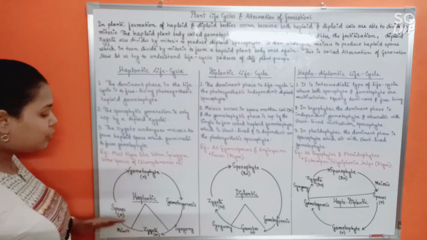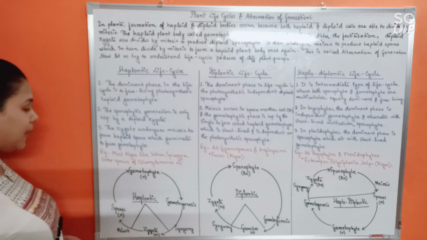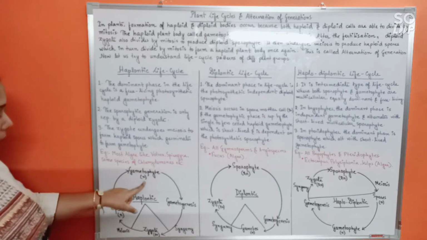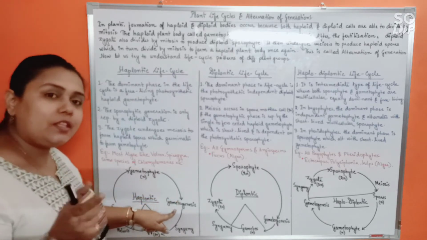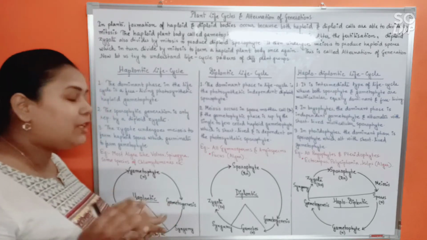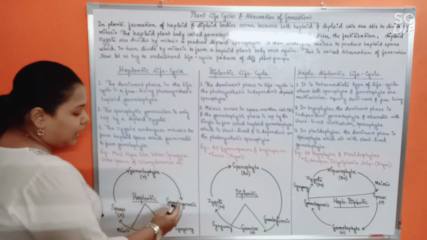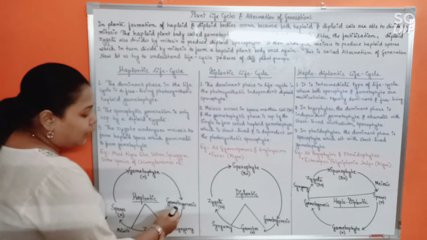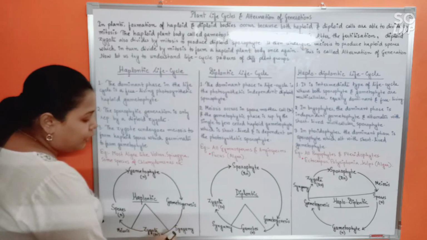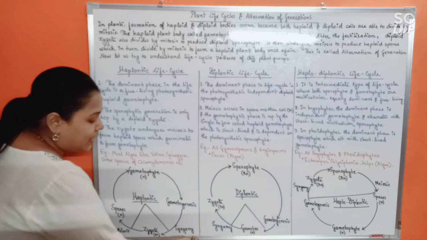Now, we can show the haplontic life cycle in a flow diagram as well in this manner. Gametophyte, haploid, will undergo gametogenesis. Genesis means formation. So gametogenesis means gamete formation. Okay. So gametophyte will eventually undergo gamete formation or gametogenesis. And when the gametes are formed, they would undergo fusion or syngamy.